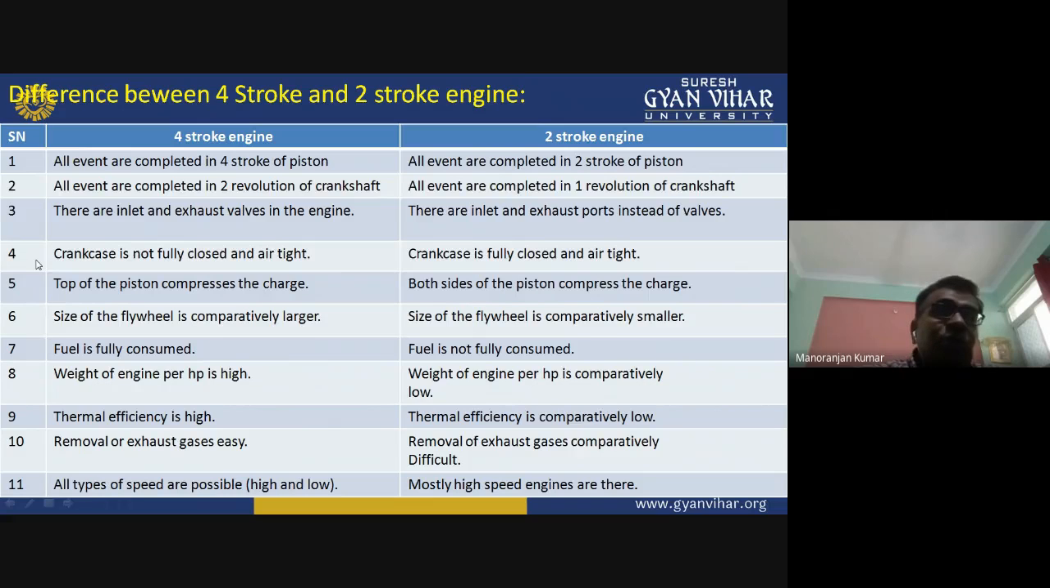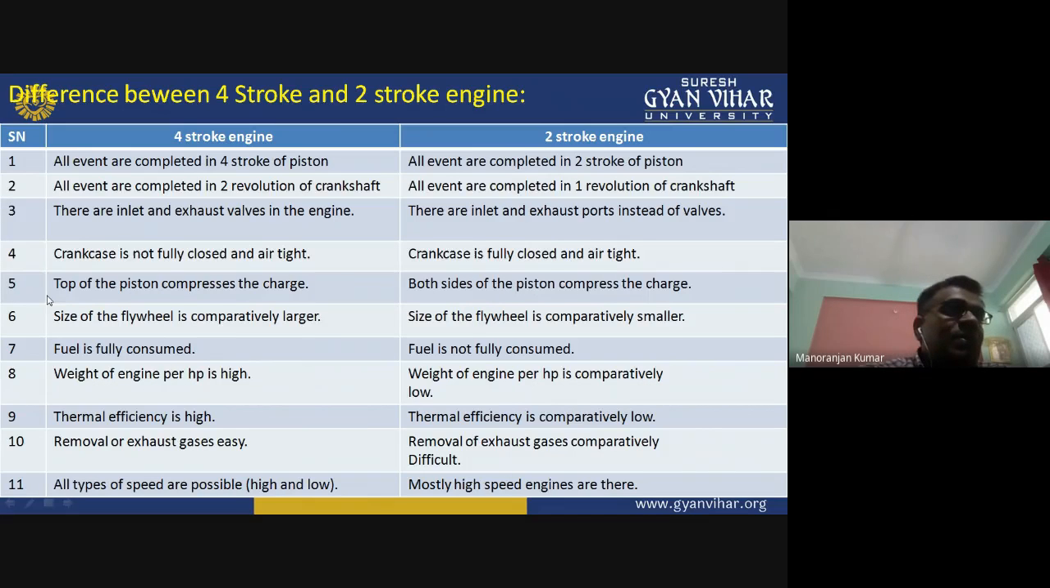Okay. In the four-stroke engine, the crankcase is not fully closed and airtight. Okay, and in the two-stroke engine, the crankcase is fully closed and airtight, because in the crankcase of the two-stroke engine, the air and fuel mixture will come. So if it is not airtight, then what happens? There will be wastage of that air and fuel mixture.